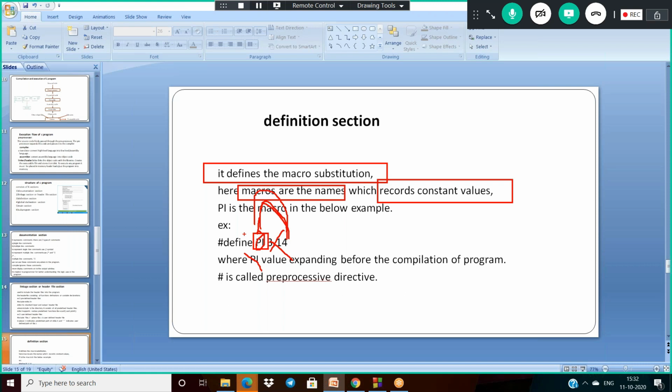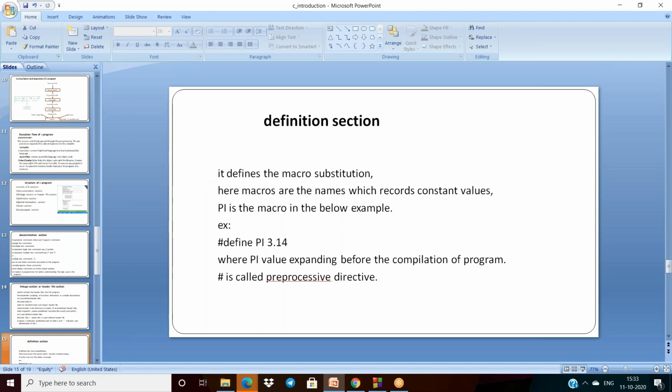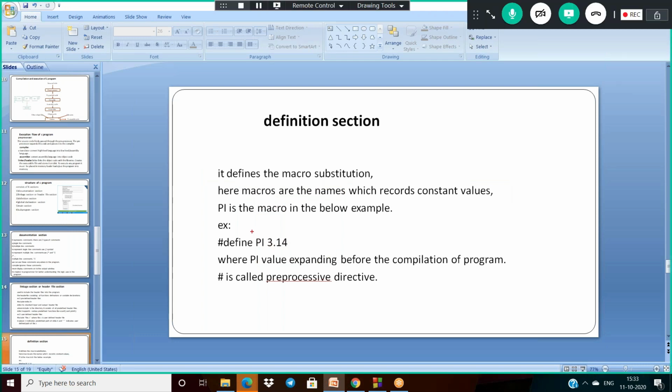The better usage of macros is that we express macros with capital letters. That is why I'm writing #define PI, with PI in capital letters, and during pre-processing it is substituted. This is called a pre-processor directive statement.